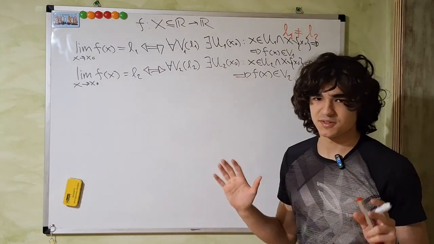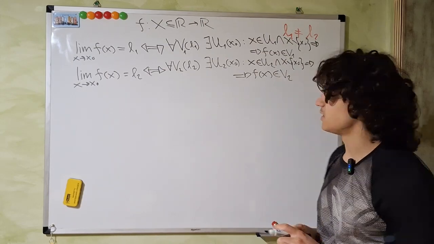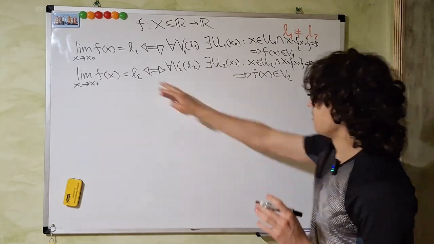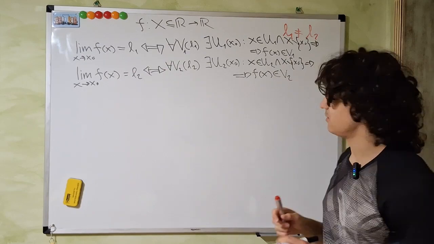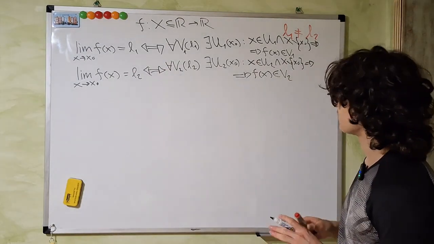Okay, it seems messy at first, but it's just what we mean by these two statements. So this is the first part of the definition.